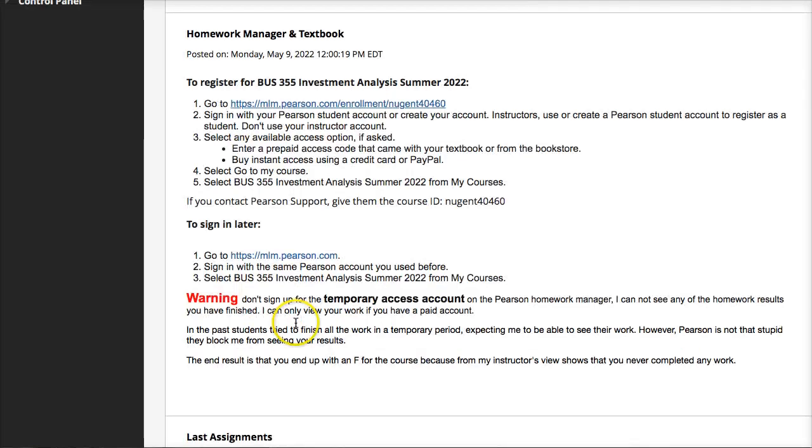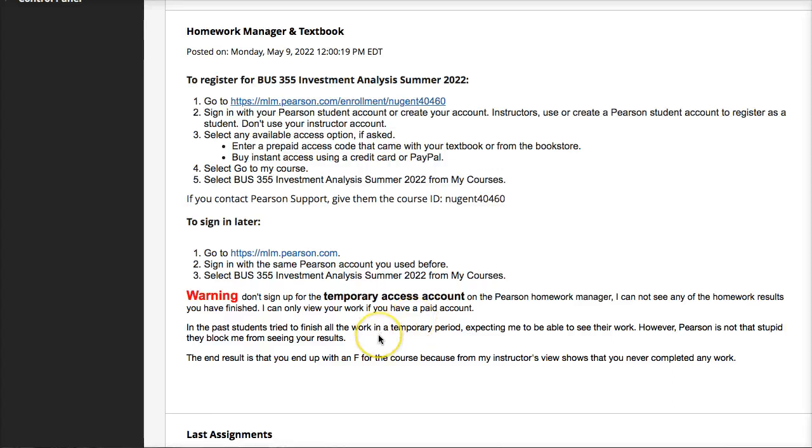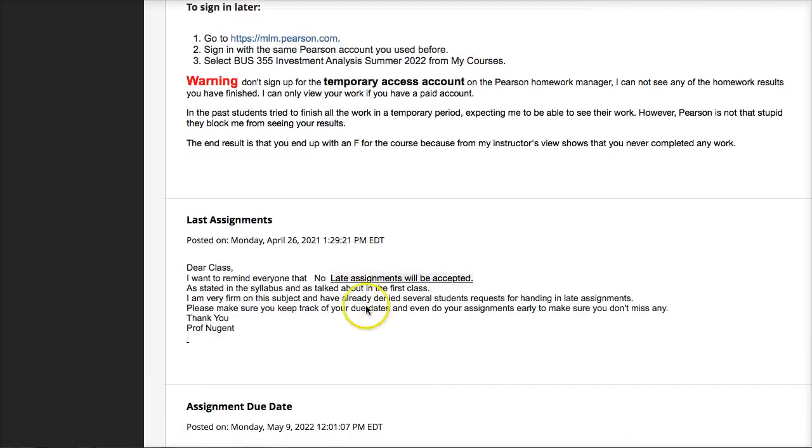And like I said at the top of the video, do not sign up for the temporary access account. This is the free temporary account. It's very difficult to convert any work you do in a temporary account into the permanent account. Oftentimes students lose their work and have to redo it. Okay, I talked about the late assignments.